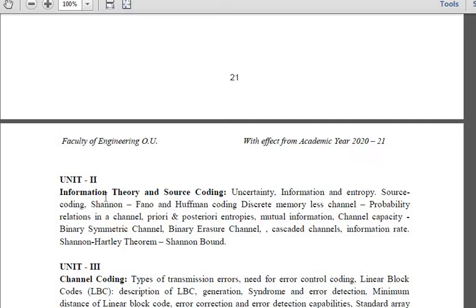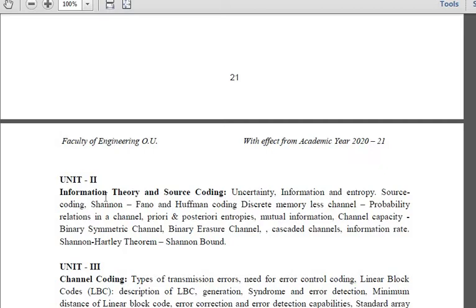In that, we have seen uncertainty, which is an important topic for your short answers. Then we have seen information, which I have already told. Then we have seen entropy. What is meant by entropy? Entropy is the average information, defined as the measure of average information per symbol.